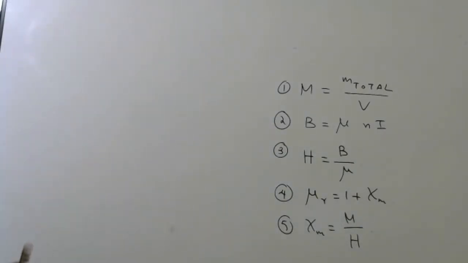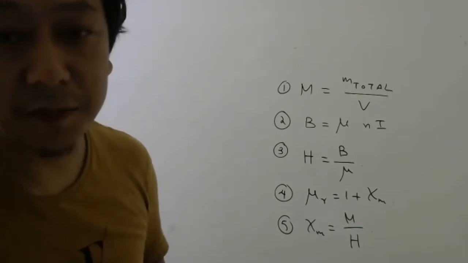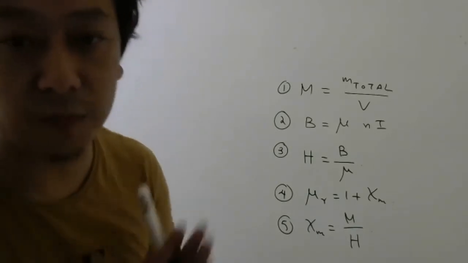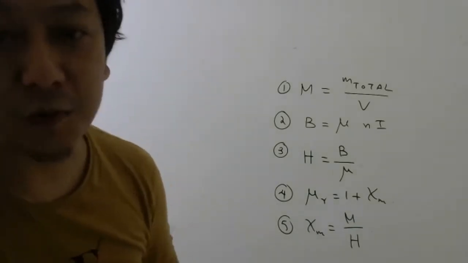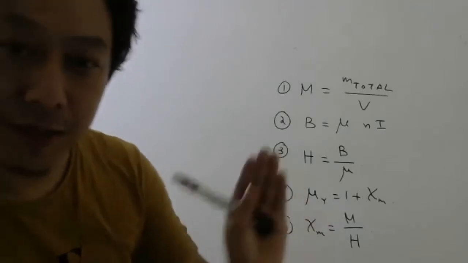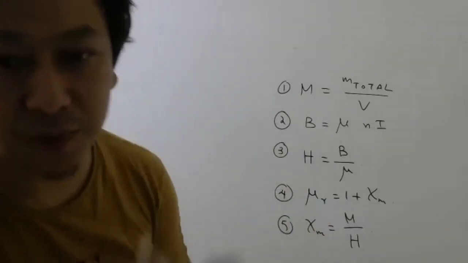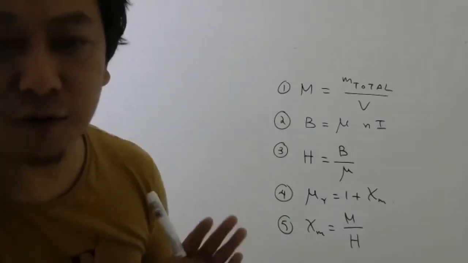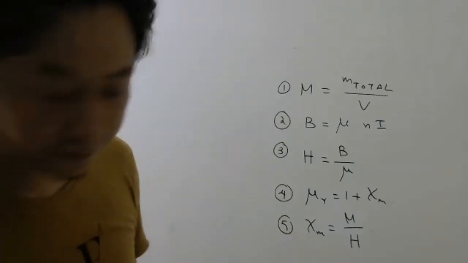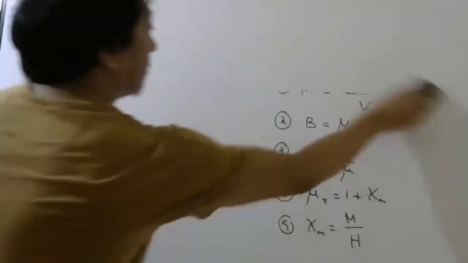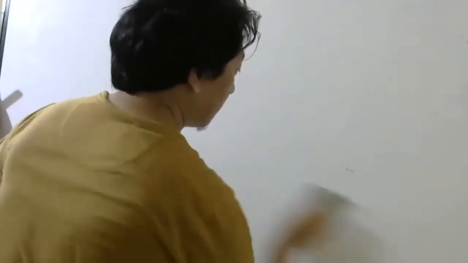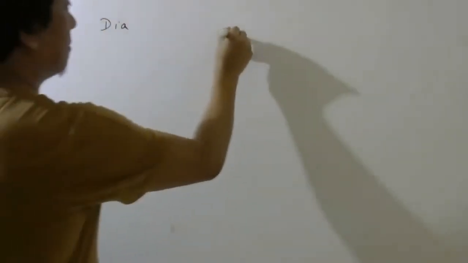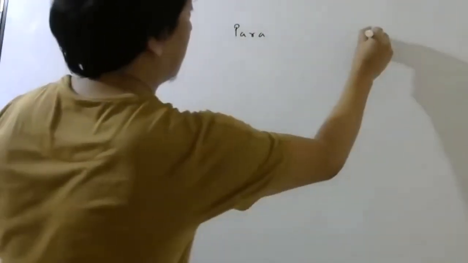Now for your exam purpose, a 3-mark question is very common, and that is to distinguish between diamagnetic, paramagnetic, and ferromagnetic material. I will give you some 4 or 5 differences. At least 3 you have to try to remember anyhow. So dia, para, ferro.